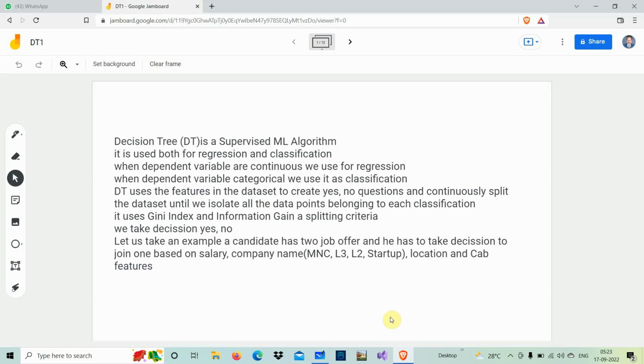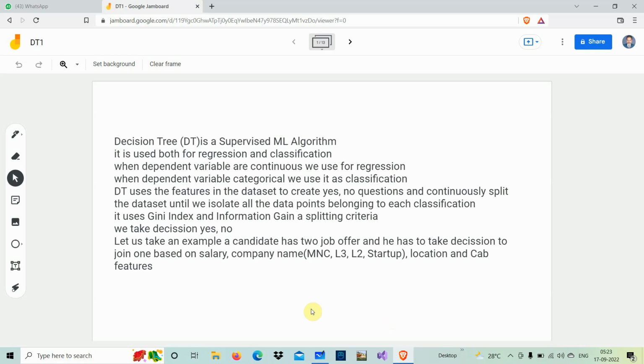There are many people who least bother about MNCs. If they get a good salary, they join any startup company also. They least bother whether it is an MNC or L3 or L2. But there are some people who give more importance to the salary. If the salary is, say, 2 lakhs, then whatever the company is, they least bother. But some people think about a good brand company, and some people compromise on the salary. And suppose a woman employee, she will prefer a cab to be provided because it will be difficult to drive in a city and have a car initially.